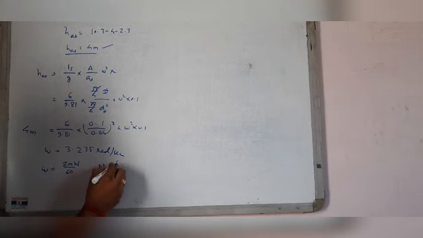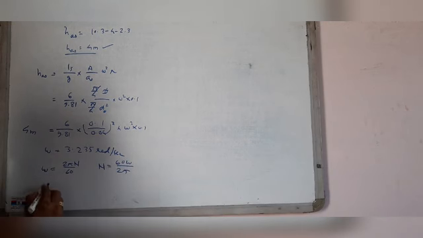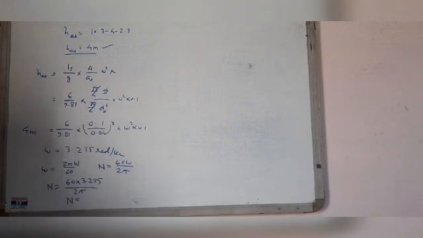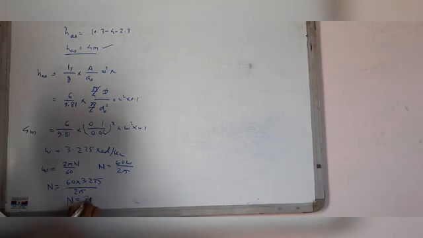We know omega equals 2 pi N by 60, so N equals 60 omega by 2 pi. Putting the value of omega here, N equals 60 into 3.235 by 2 pi, so the value of N comes 30.89 RPM.